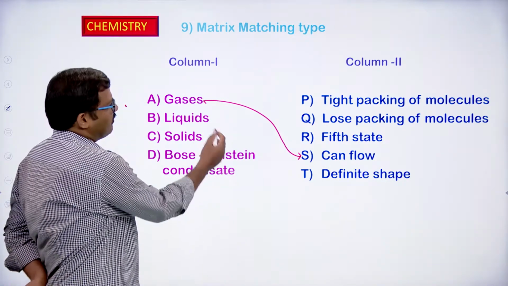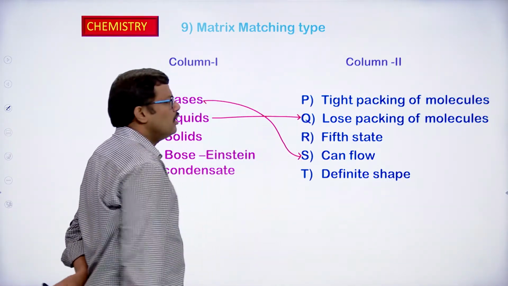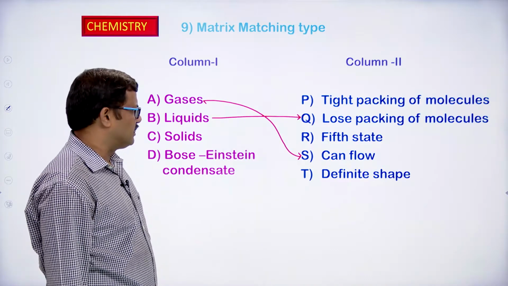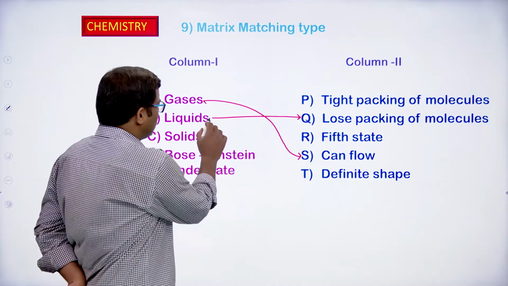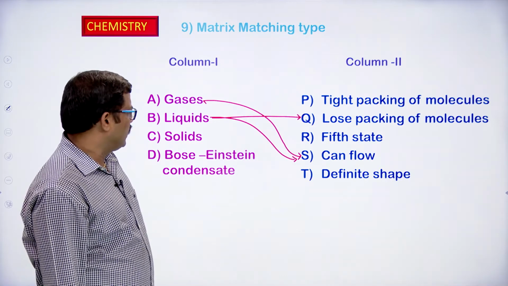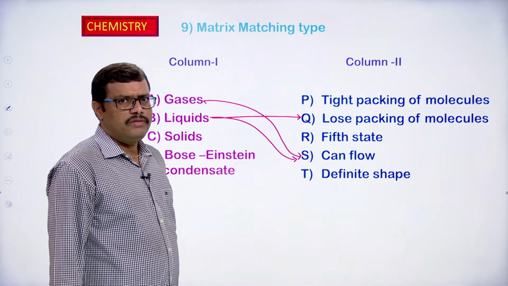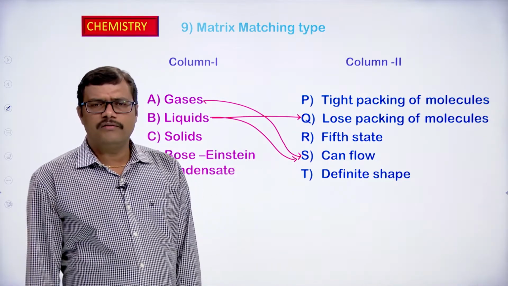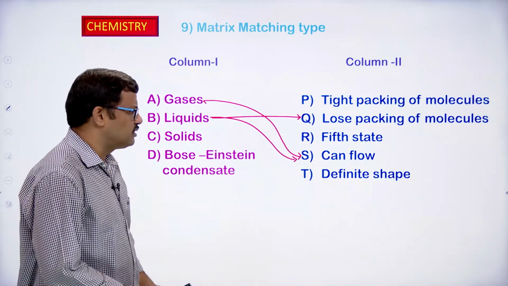Liquids: we cannot expect the tight packing, but we can expect the loose packing. So loose packing of molecules is possible in the case of liquids. It is not the fifth state of matter. And we know liquids can also flow. So liquids can be correlated to Q as well as S. Can we expect a definite shape in the case of liquids? No, liquids do not have a definite shape, they have definite volume but not shape. So T is ruled out.